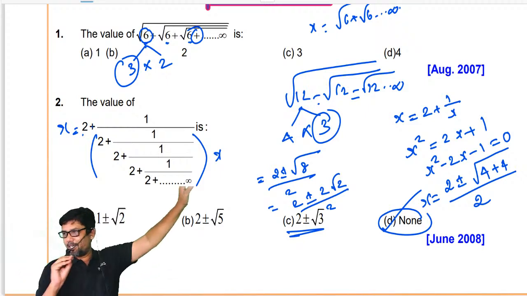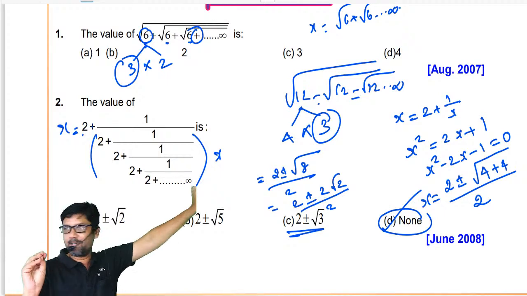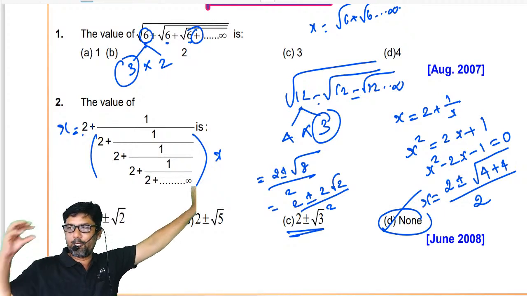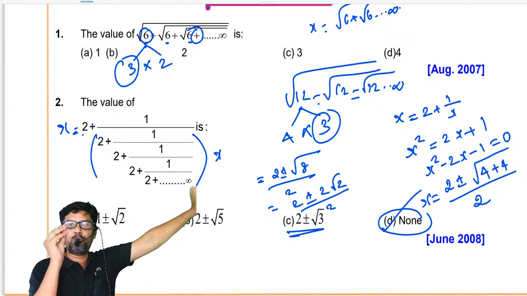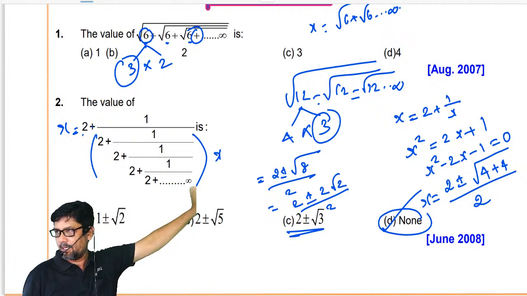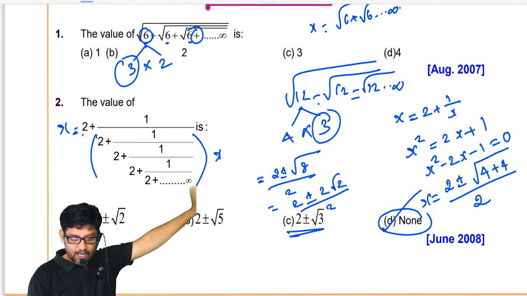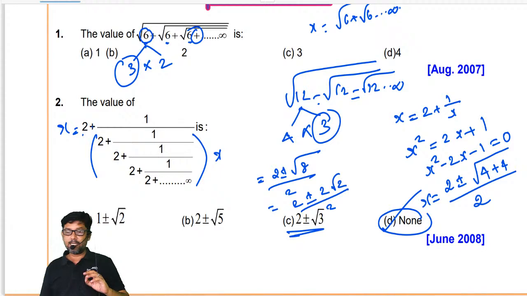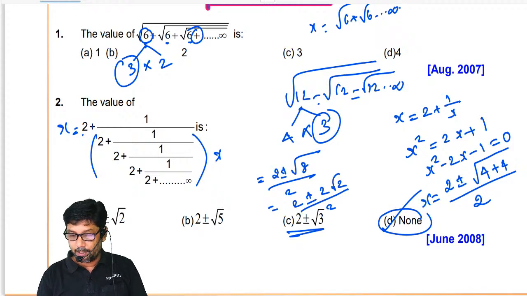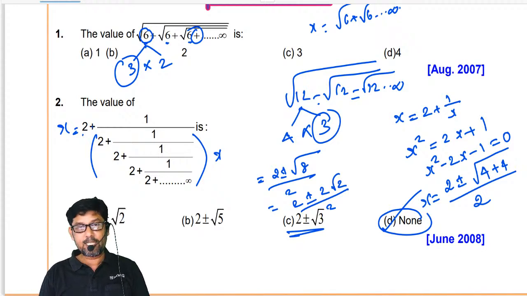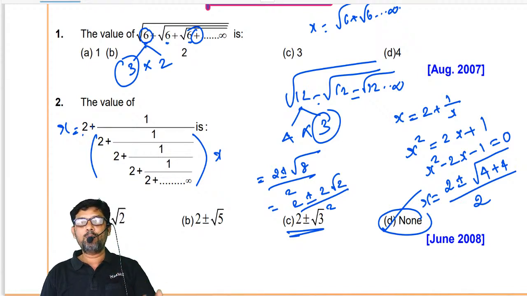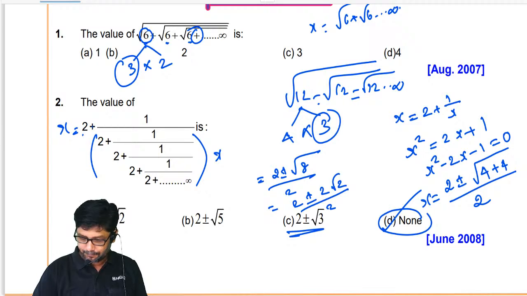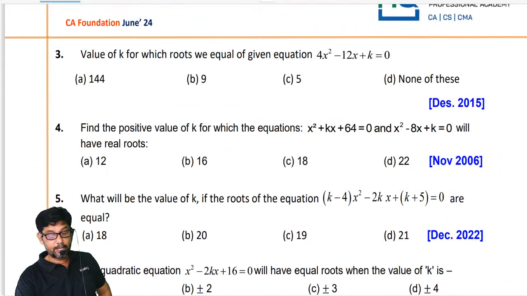Emma, do you understand or not? The answer is going to be 2 point something, because 2 plus 1 by 2, 1 by 2, 1 by 2, and we keep on adding smaller numbers. So 2 point something is the answer for sure. Now none of the options are 2 point something. My answer is none of these only. Okay. What about in the exam? My dear, there may be a printing mistake here. In the exam also, I will tell you, please go ahead with none of these. Okay. Next one.